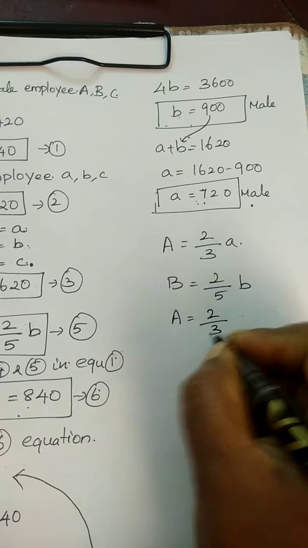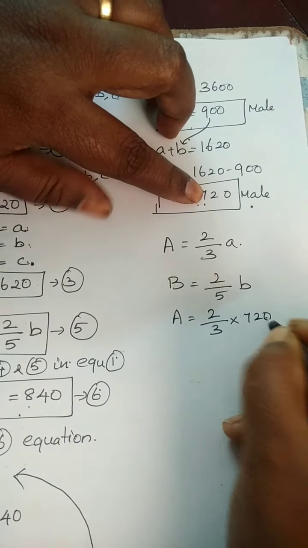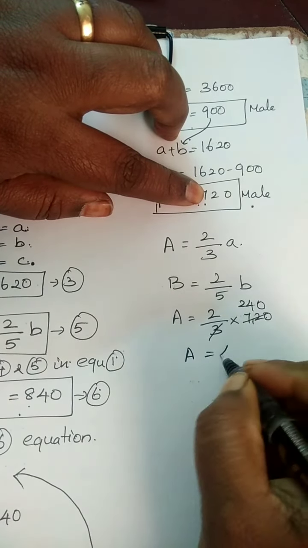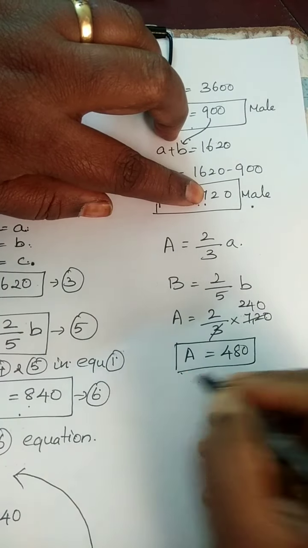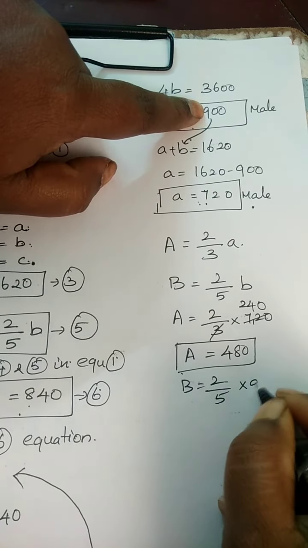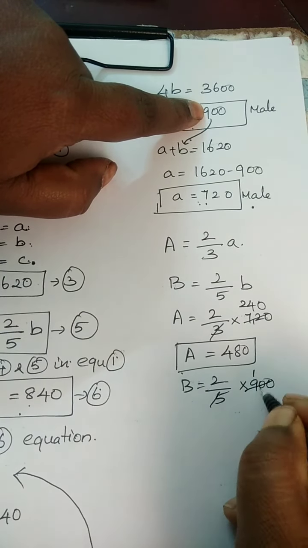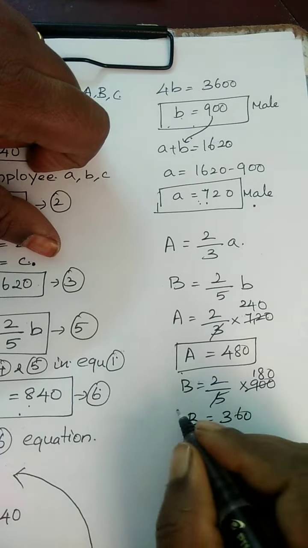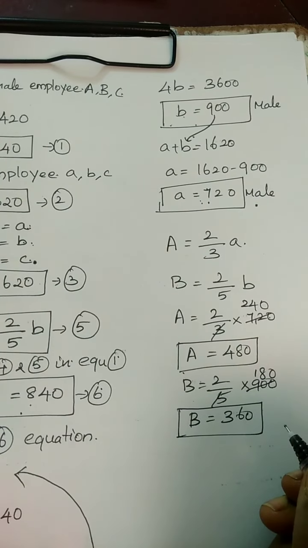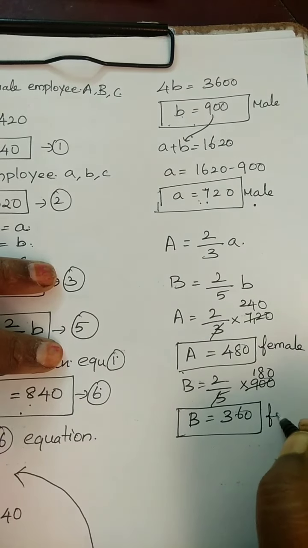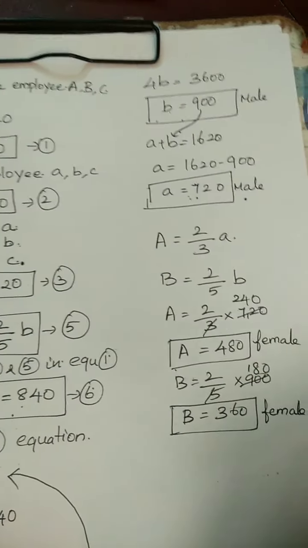2 by 3 into what's the small value of a? It's 720. If we cancel it, 2 3s are 240. Capital A value is 480. Now capital B value, 2 by 5 into what is small b value? It's 900. 5 2s are 180. Therefore capital B value is 360. Now we have found male values for a and b and female values for capital A and B.